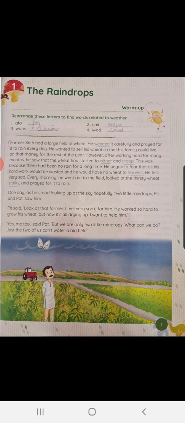One day, as he stood looking up at the sky, hopefully, two little raindrops, Pit and Pat, saw him. Pit said, "Look at that farmer. I feel very sorry for him. He worked so hard to grow his wheat, but now it's all drying up. I want to help him."